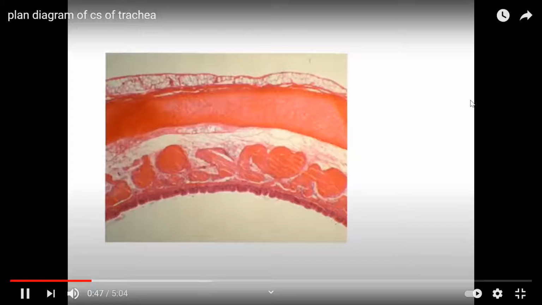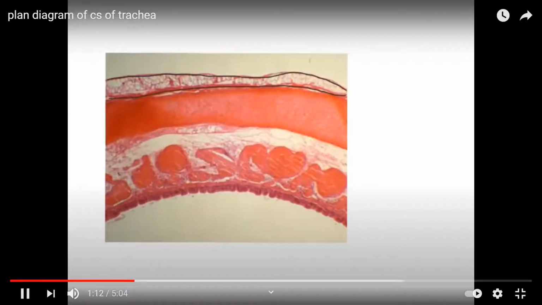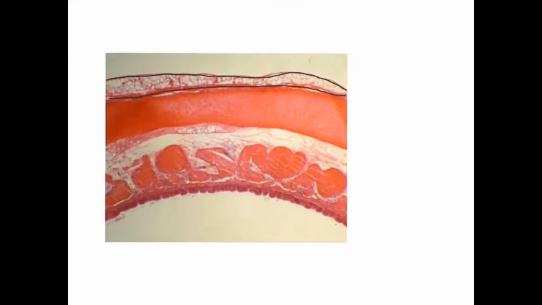So this is the cross section of the trachea. Okay, and you'll be looking at how to draw the plan diagram. So just have a look. Okay, so simply just sort of tracing it. Okay, you're not drawing any cells.